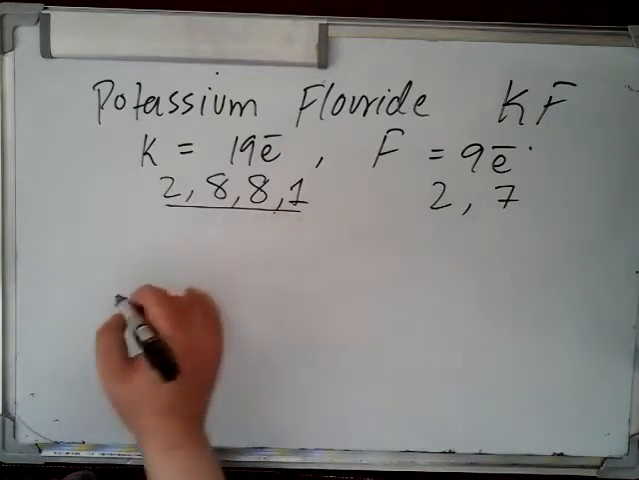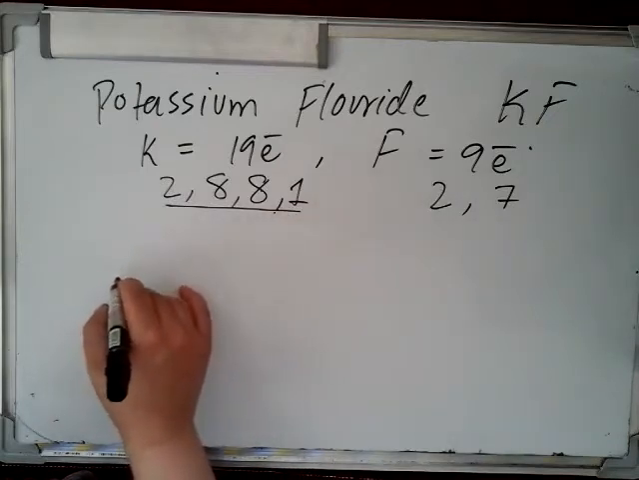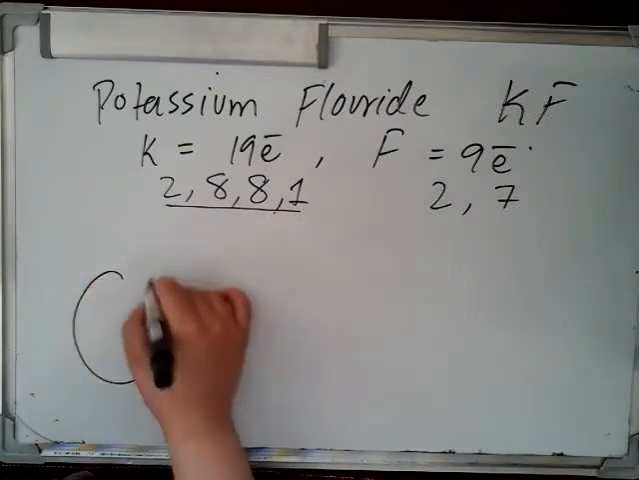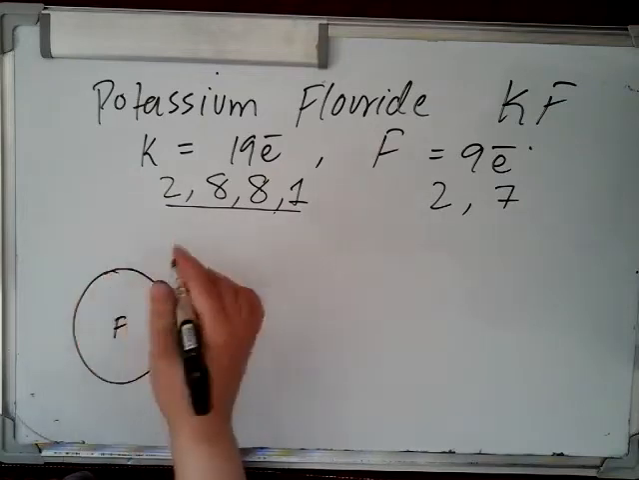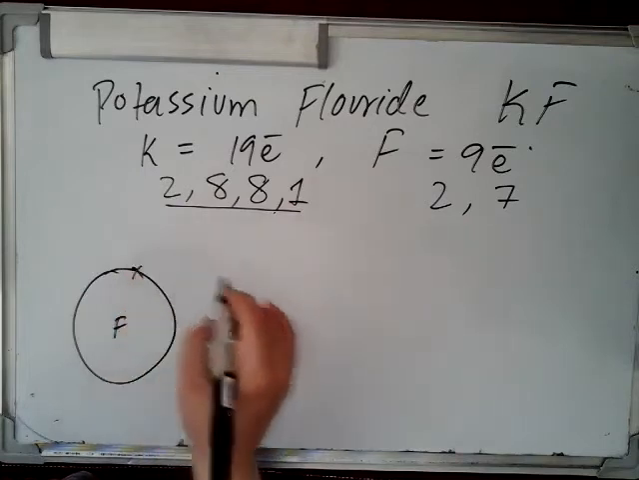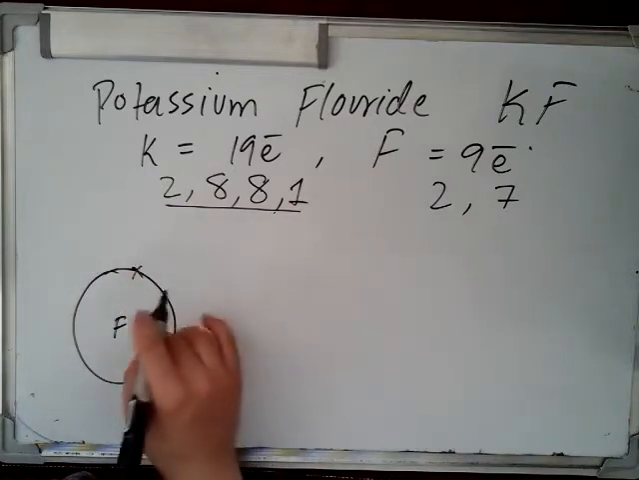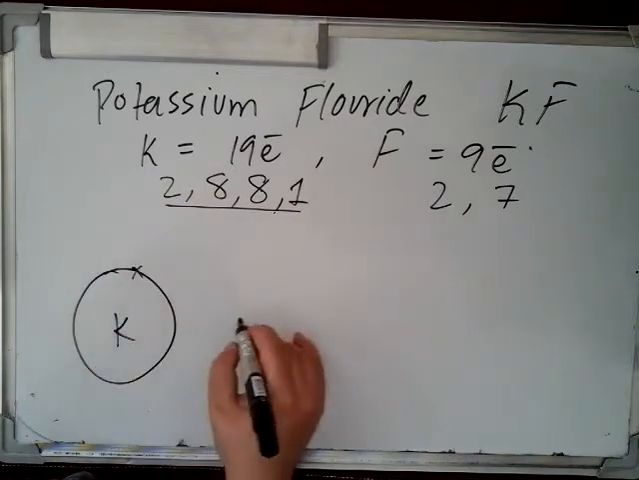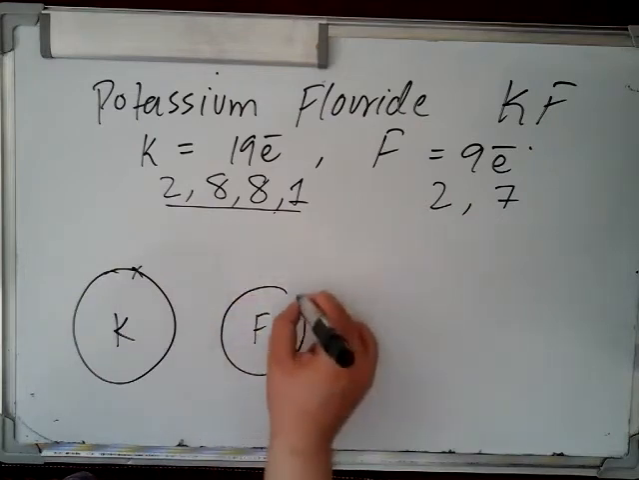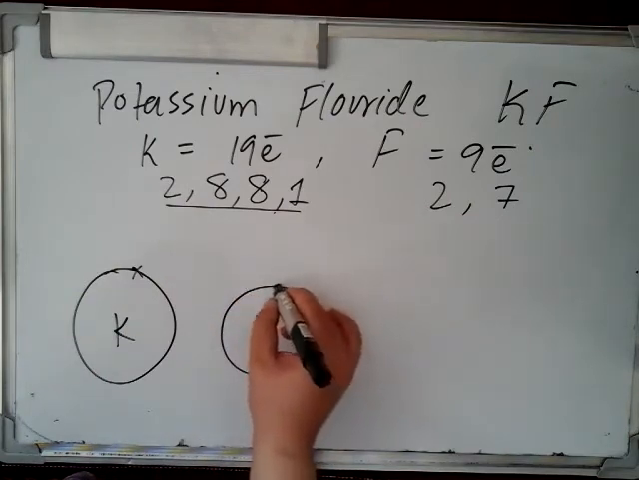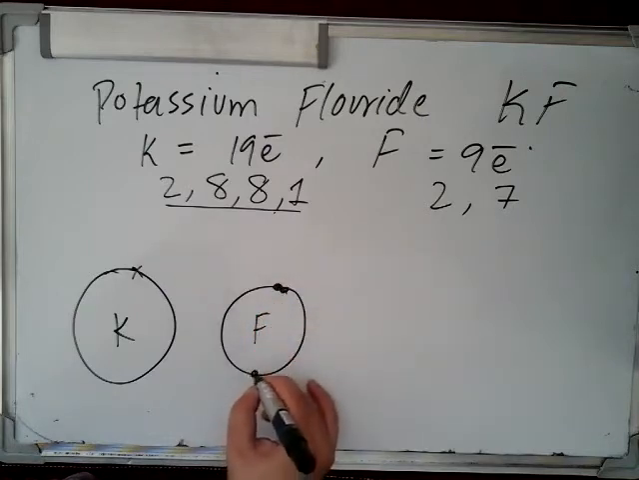If we draw, as I told you earlier, we will only consider the last shell. So this is fluorine, and in the last shell it has 7 electrons. And here is potassium, whose last shell has only 1 electron. So we'll draw the 7 electrons.